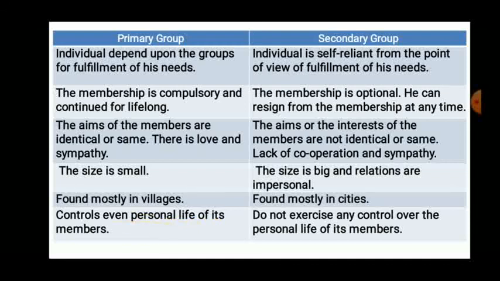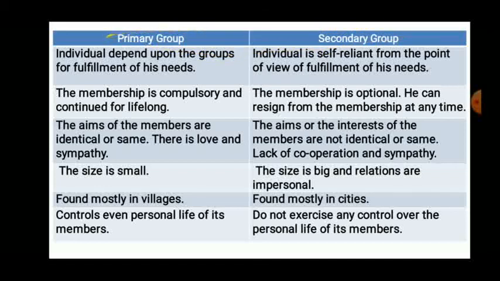In friend circle and family, we are going to do it. But in secondary group, they do not exercise any control over personal life. Personal life does not play any role in a government organization. Whatever tasks are there, we need to follow that task only. We do not bother about the personal life of that particular individual. So this is the difference between primary group and secondary group.